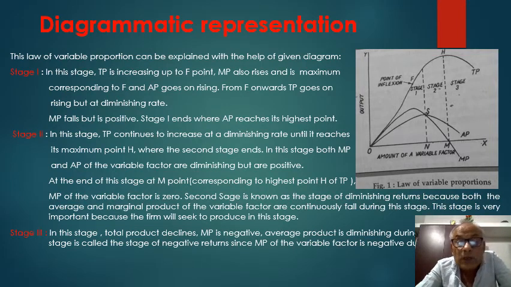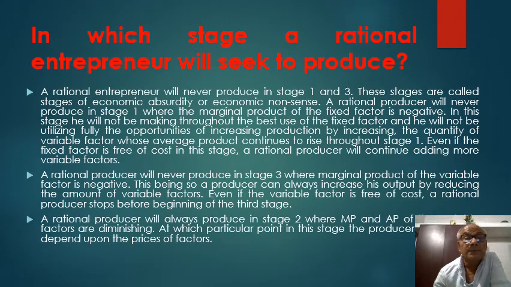In this stage, total product declines, marginal product is negative, average product is diminishing. The third stage is called the stage of negative returns, since marginal product of the variable factor is negative during the third stage. Now we are able to understand the law of variable proportion and 3 stages of variable proportion.